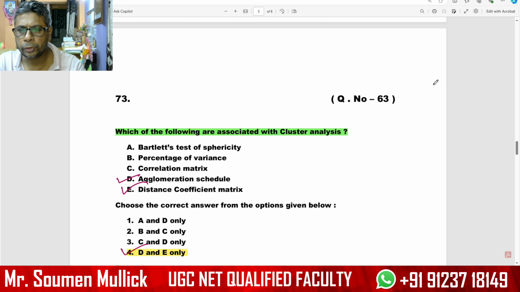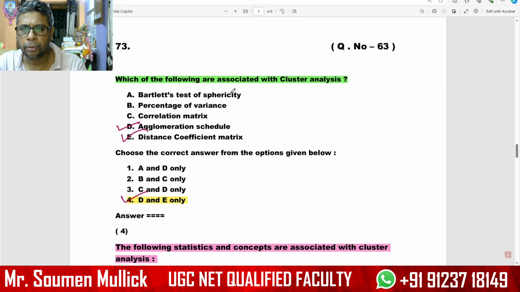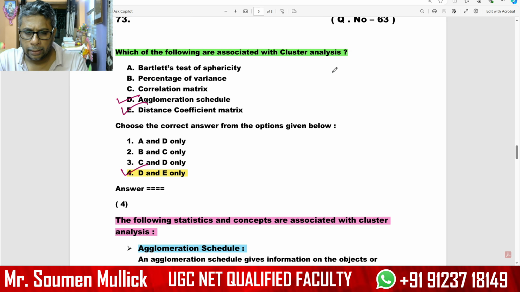Our next question, question number 63. Which of the following are associated with cluster analysis? Okay. Cluster analysis. So statements D and E.